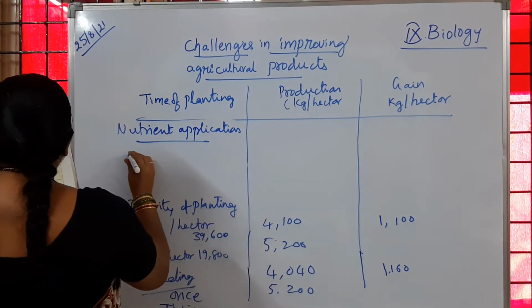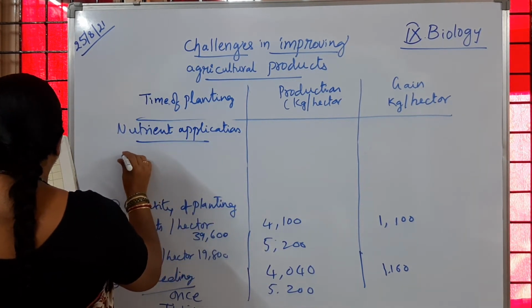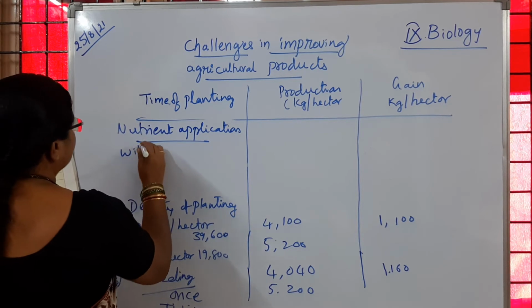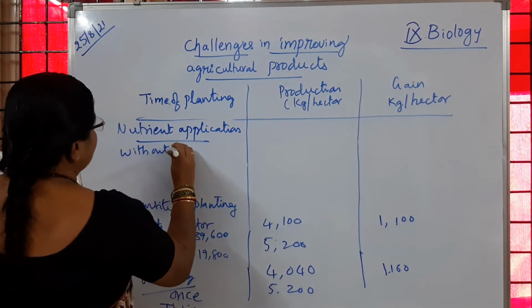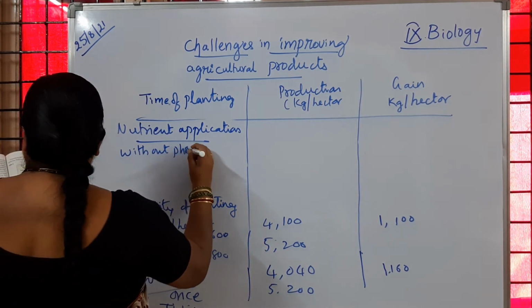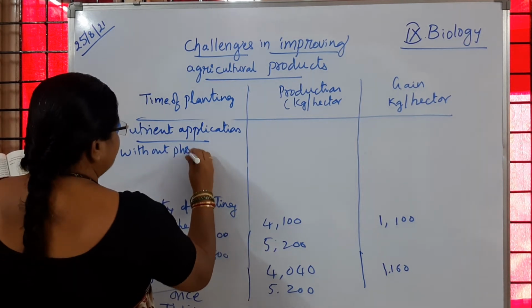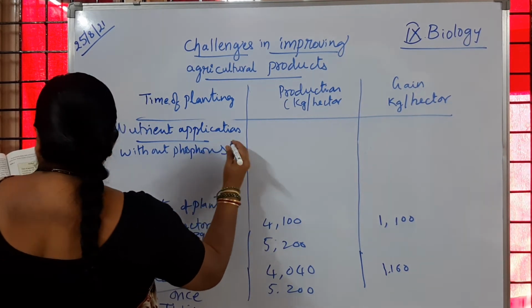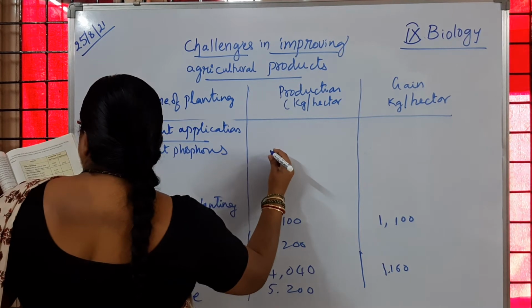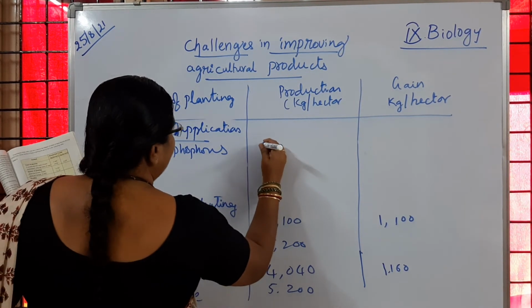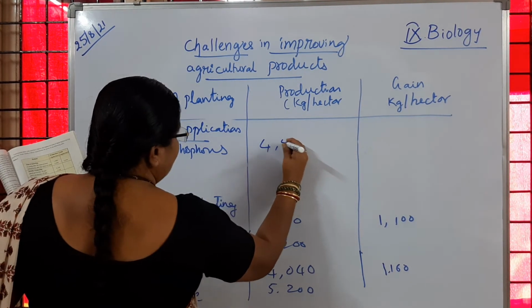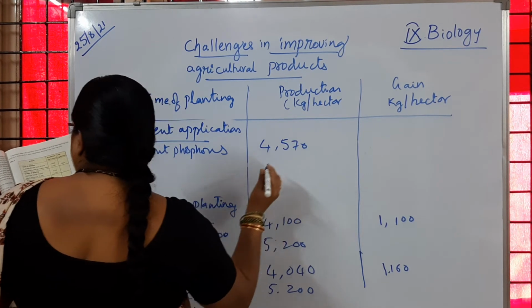In that, without phosphorus we got 4,570 kg per hectare.